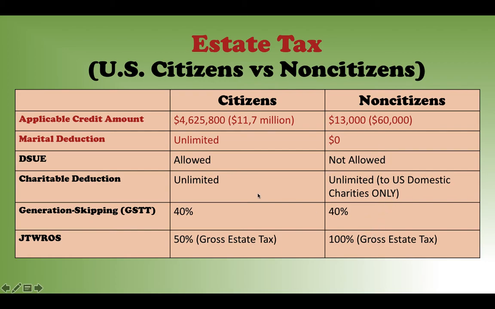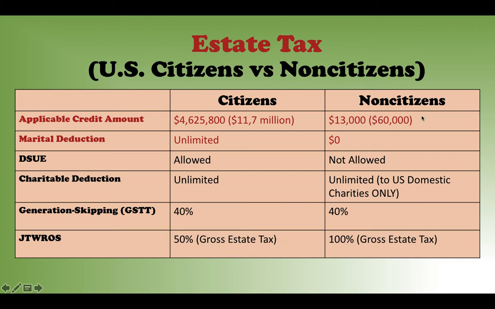So that's something. The last one is joint with right of survivorship. Basically, say you own a property, let's say your house, as joint with survivorship. For the U.S. citizen, you only require 50% included in the deceased spouse's tax estate, right?